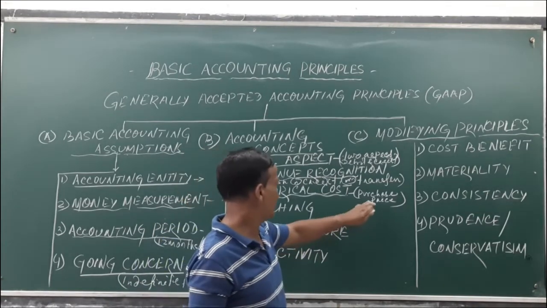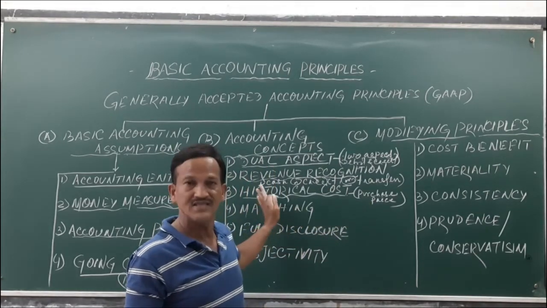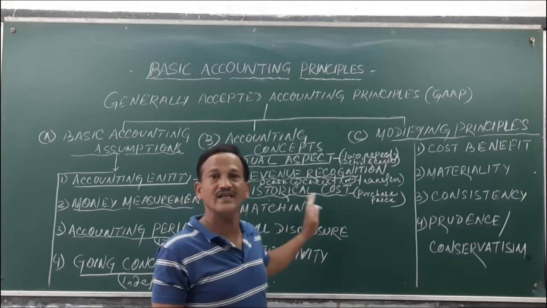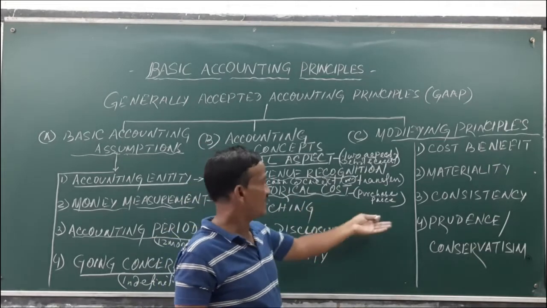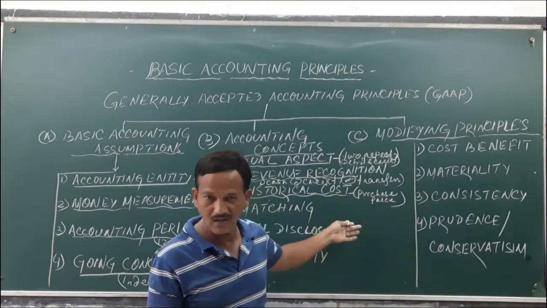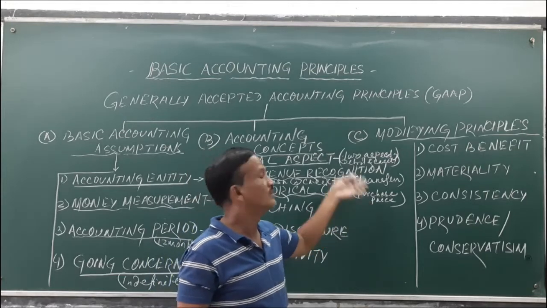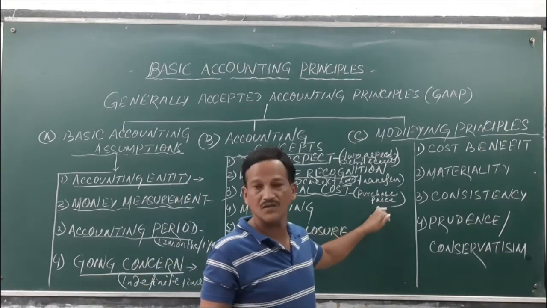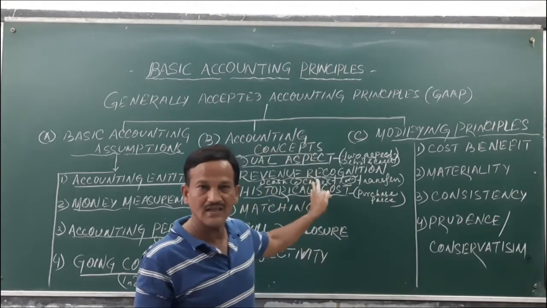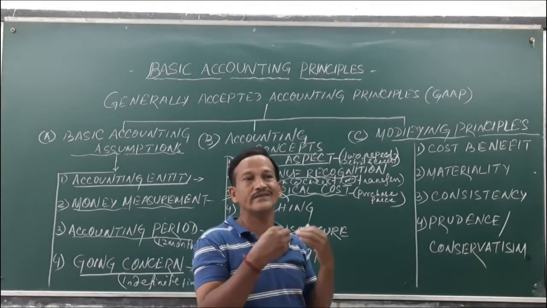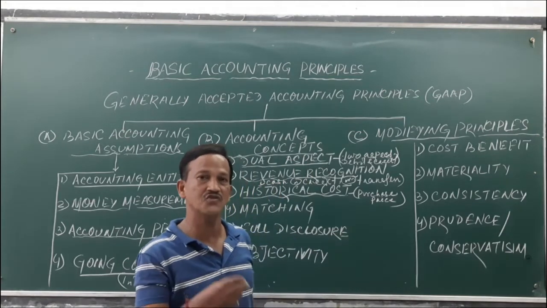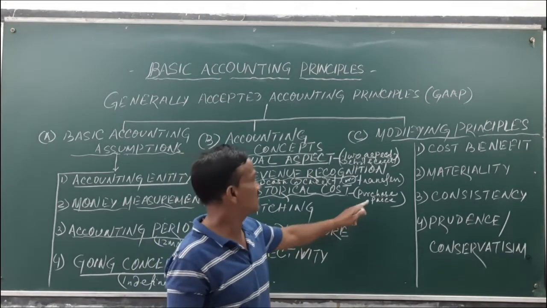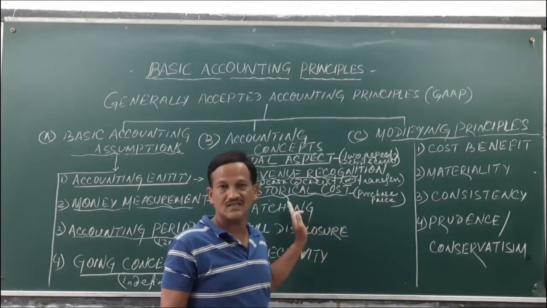That means the current market price is not to be recorded, nor the future or expected price. The actual price at which the transaction is acquired or purchased is recorded in the business transactions.